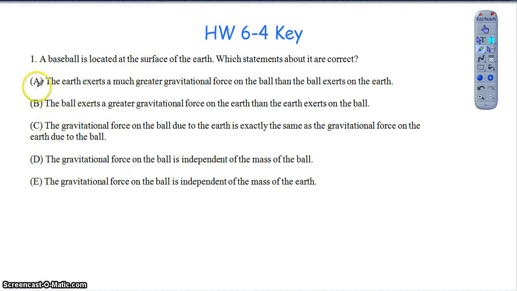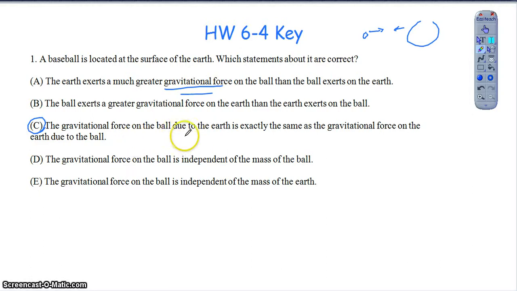It's basically just another way that they can rephrase asking the same thing, but we know that the force of gravity is always equal and opposite between two different masses, right? No matter whether it's a baseball and a giant Earth, or whatever the two masses may be, the force of gravity is always going to be equal and opposite between those two. They ask us a variety of different options here, but as long as they're mentioning the gravitational force, I know that the force of gravity is equal and opposite. So option C is the only correct one.